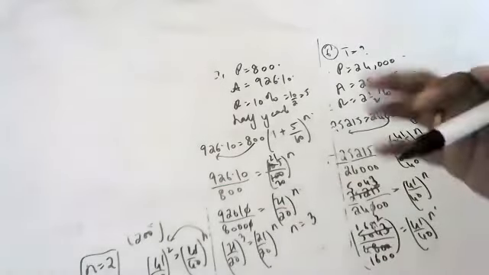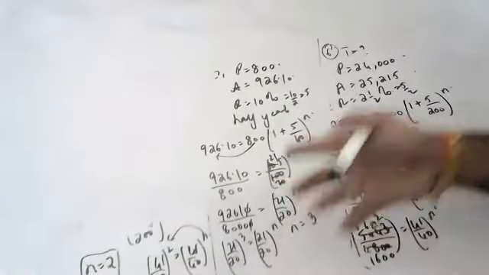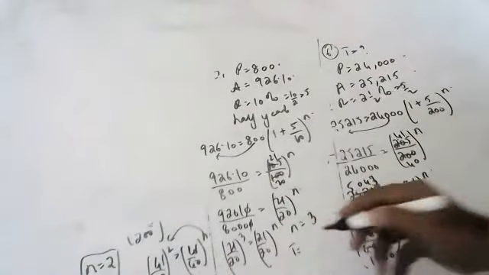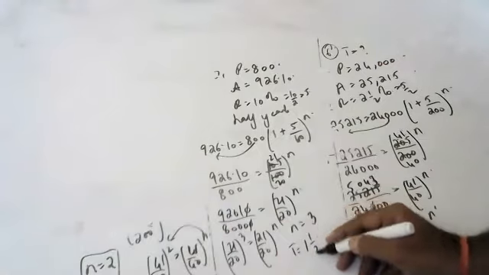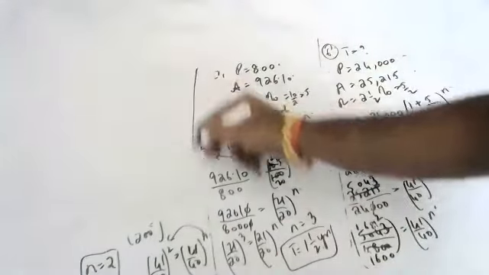n is equal to 3 means 3 half years. 3 half years means how much time, children? 3 half years means 18 months, 1.5 years. Very good. 18 months. Okay, next question. Surya.